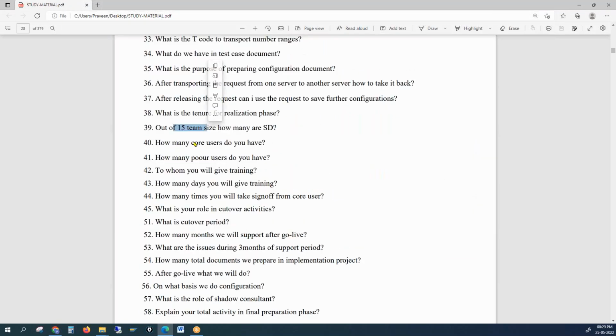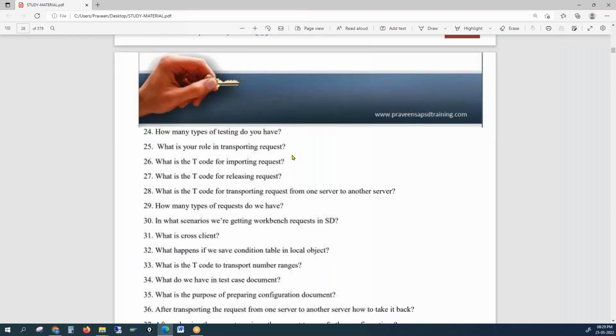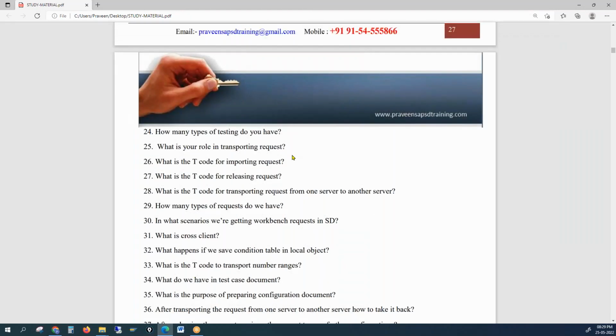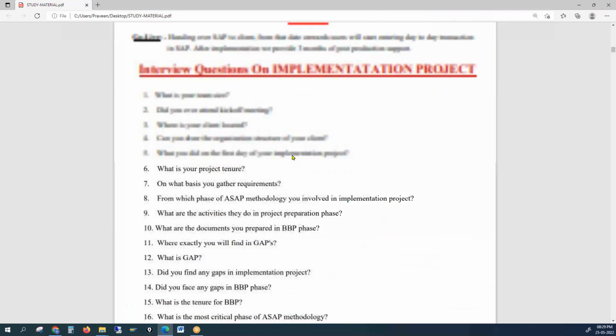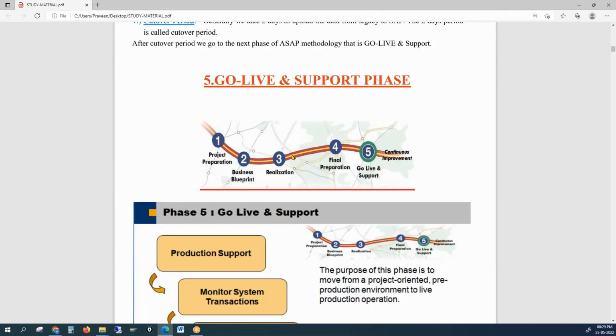What is your team size? How many core users are there? To how many do you give training? How many days will you give training? What is the cutover period? Everything we discussed. So you should be in a position to answer 60 questions by today itself. Start your preparation, everyone. Early preparation will give you a lot of time later so that you can update other topics as well. Any questions, please go ahead.